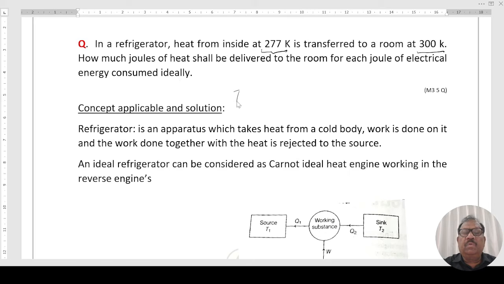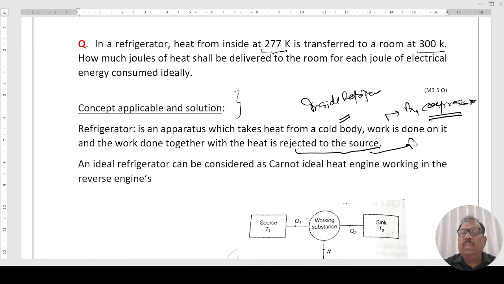Concept, applicable, and solution. What is a refrigerator? It is an apparatus which takes heat from a cold body, that is, inside the refrigerator in this case. Work is done on it by the compressor, and the work done, together with the heat, is rejected to the source. Rejected to the source means the room.